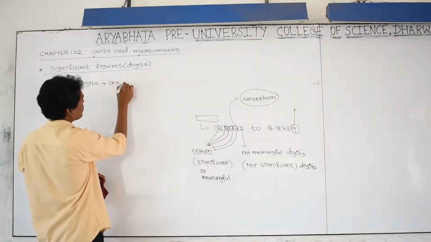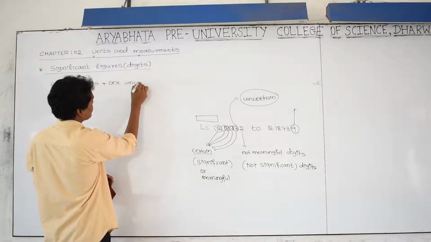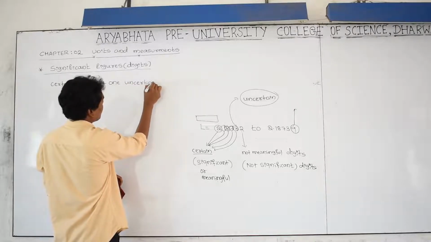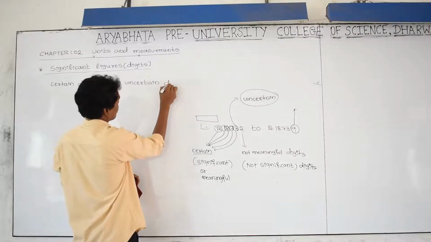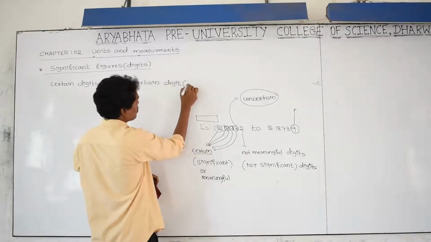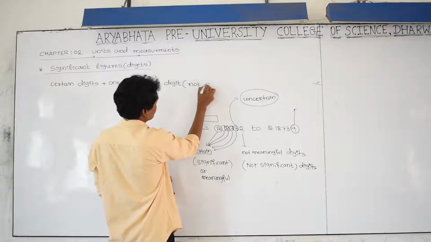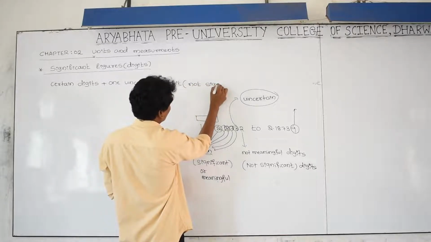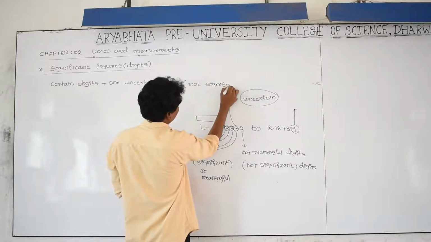One uncertain digit means that it is not a significant digit.